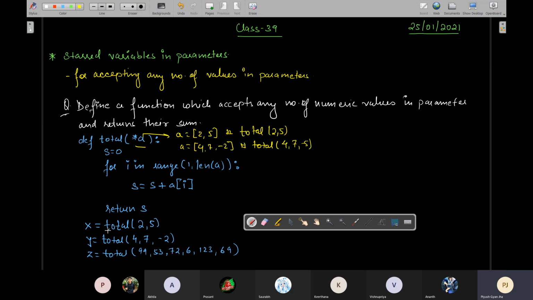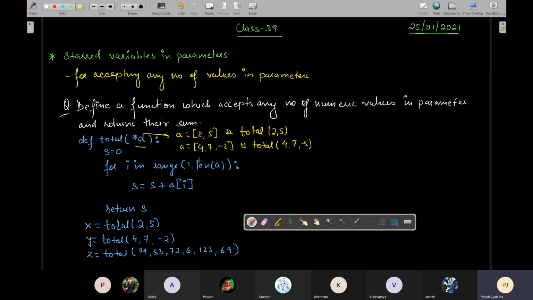So let's suppose first this is called, then A will become the list 2, 5, and then you will get inside. s is 0, which will be used for storing the sum, and you will traverse the loop one by one. The first time i will become index position 0 because you are running on the basis of range. i will become 0. A of 0 is 2. So 0 plus 2 will give you 2, which will become s.